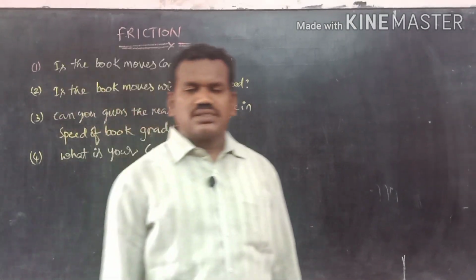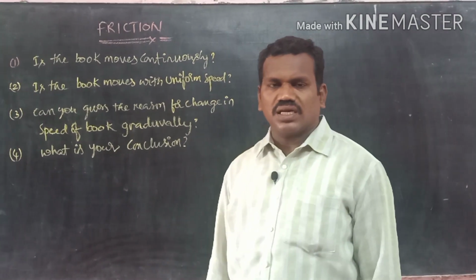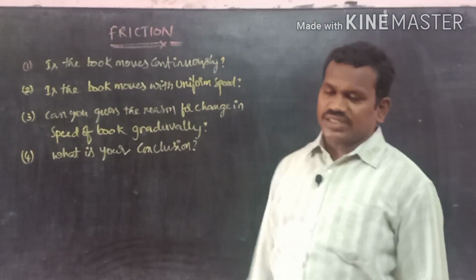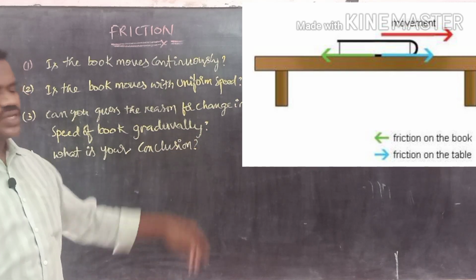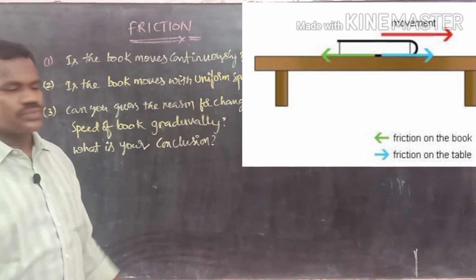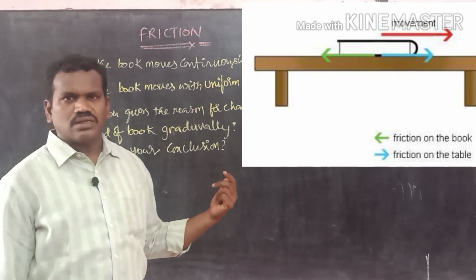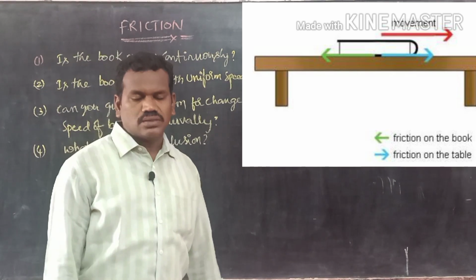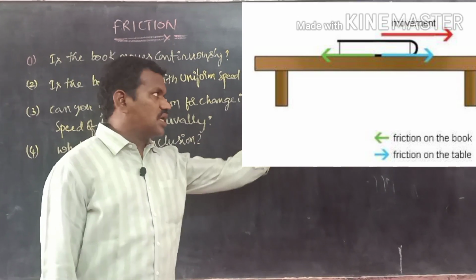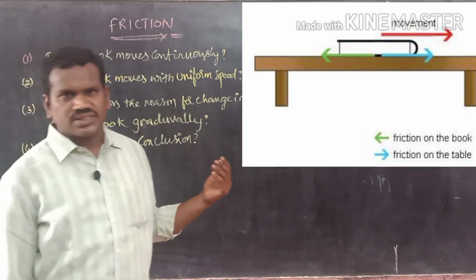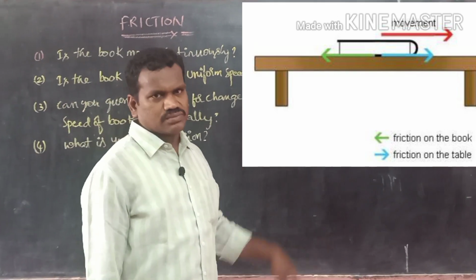Today we are going to discuss one of the topics in our general regular terminology, that is friction. Observe this picture. What we can say from the picture is that a book is on the table and somebody is pushing the book, right? They are applying a certain amount of force on the book and pushing it in one direction. I think you have already clearly observed the picture.